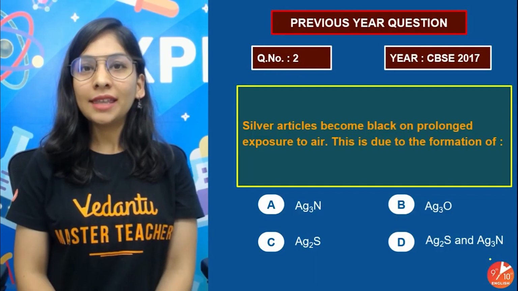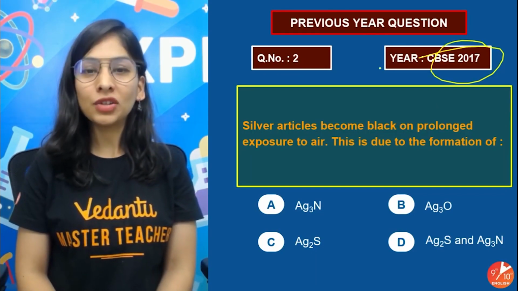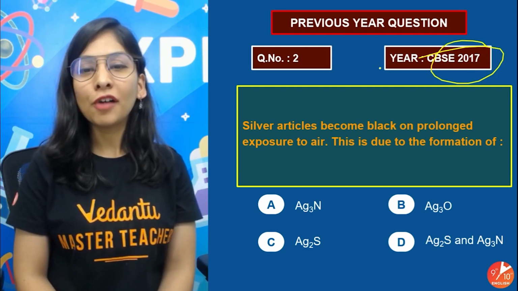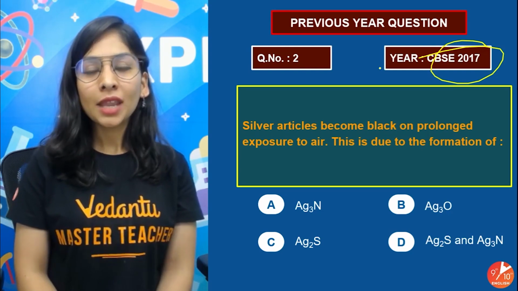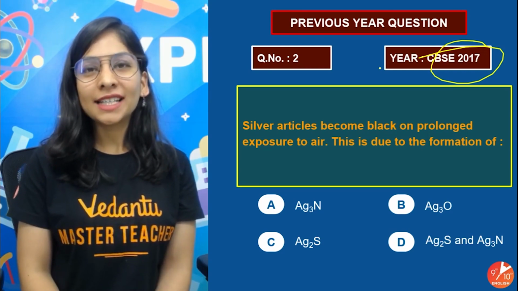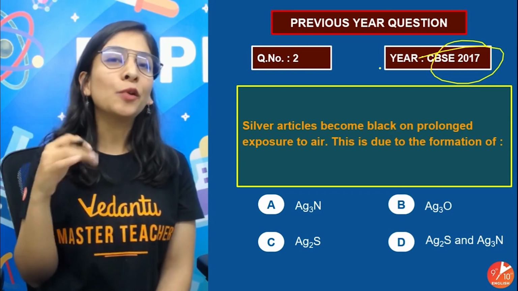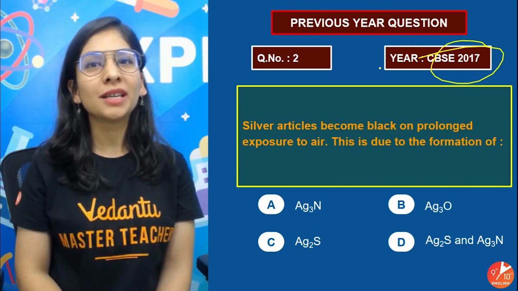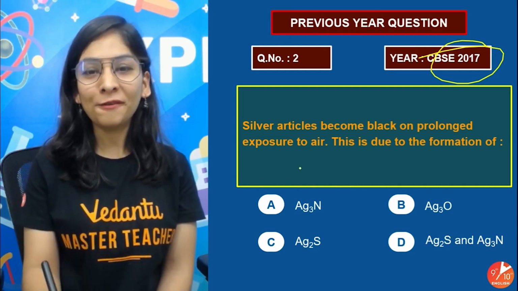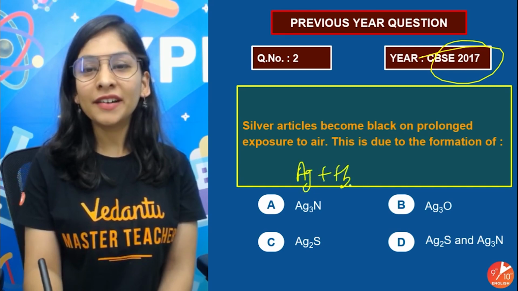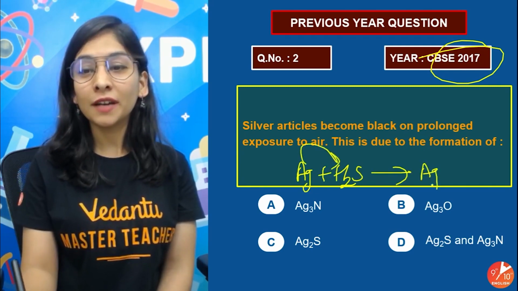All right. The next question is from the year 2017 in CBSE Set 2, and the question is: silver articles become black on prolonged exposure to air. That happened to one of my rings. After a few days only it turned black. And the reason is my house was within a 5 kilometer radius of a big sewage, and there is a release of the gas called hydrogen sulfide. And when silver reacts with that hydrogen sulfide gas, there's a formation of silver sulfide.